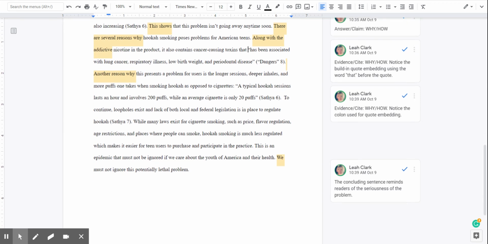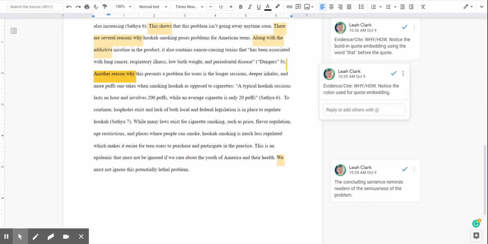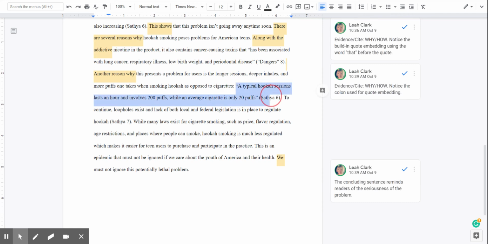Okay. Another piece of evidence, and this piece of evidence was embedded using the colon method. So we have that independent sentence that can stand all on its own that gives us a really broad idea or broad explanation of the quote before we get to the quote. So another reason why this presents a problem for users is the longer sessions, deep inhales, and more puffs it takes when smoking hookah as opposed to cigarettes. This is a complete sentence, okay? That colon method, it has to be a complete sentence. And then we have the colon, and then we have that quote that modifies that complete sentence.